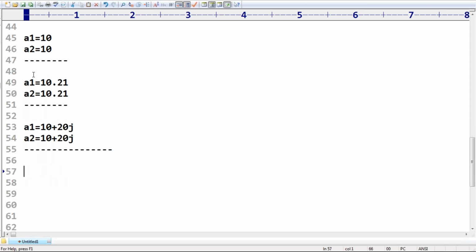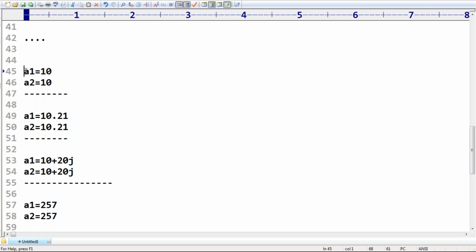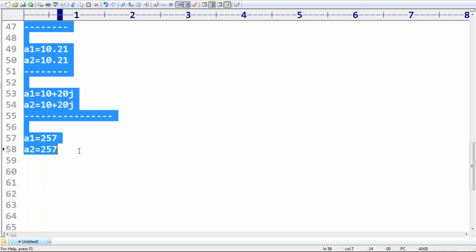Next, observe very carefully. a1 is equal to 257, some int value, and a2 is equal to 257. How many objects are going to be created? Only one object, because every time the same object is reused. Observe these cases; definitely you have to get some new point.